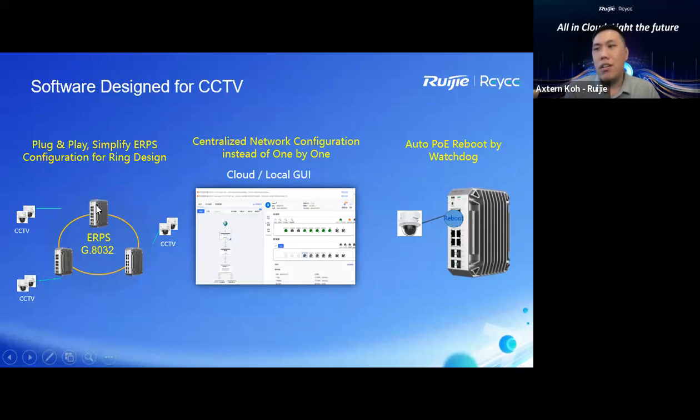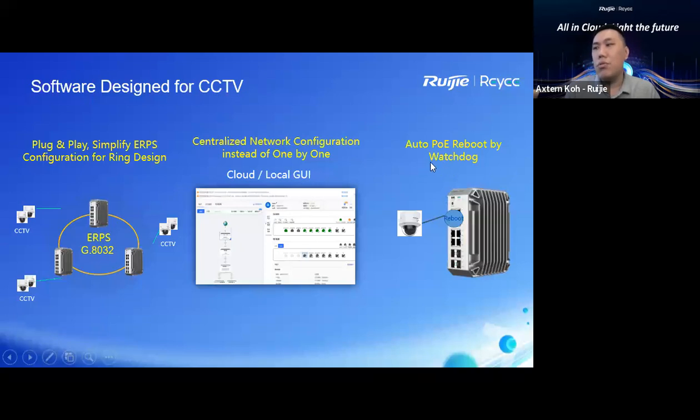You just need to connect all the connections. When they are detected, they will form the ERPS connections that we are going to build in this industrial switch as well. And the beauty of the design, due to the managed switch, is that it definitely cannot escape from our Reyee cloud. Reyee cloud can manage this industrial switch, for these 3 models as well. And they also come with one more feature, the watchdog feature.